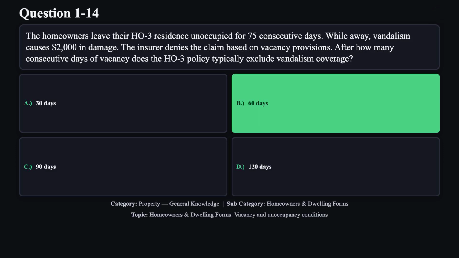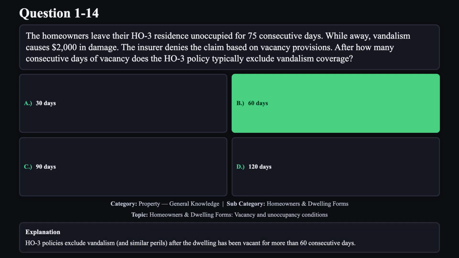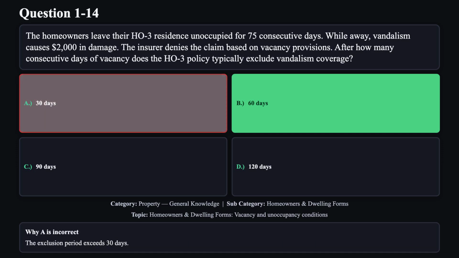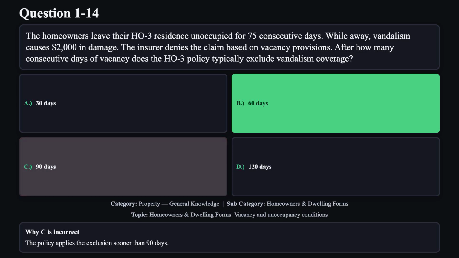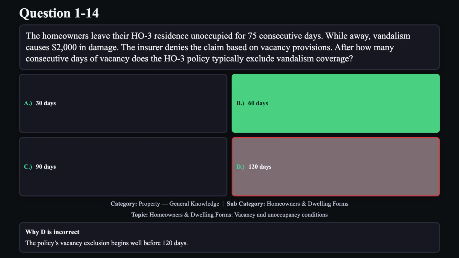The correct answer is B. HO3 policies exclude vandalism and similar perils after the dwelling has been vacant for more than 60 consecutive days. Reason A is not correct. The exclusion period exceeds 30 days. Reason C is not correct. The policy applies the exclusion sooner than 90 days. Reason D is not correct. The policy's vacancy exclusion begins well before 120 days.